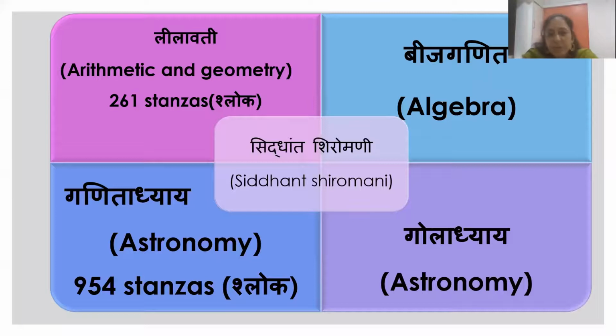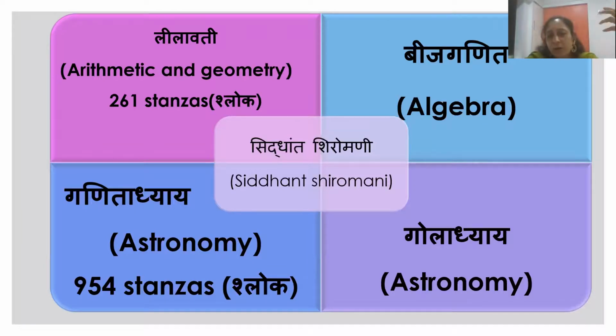The part based on astronomy has a total of 954 stanzas, and everything is in poetic language. Out of that, Lilavati has 261 stanzas or shlokas. Lilavati has become very popular. Why?